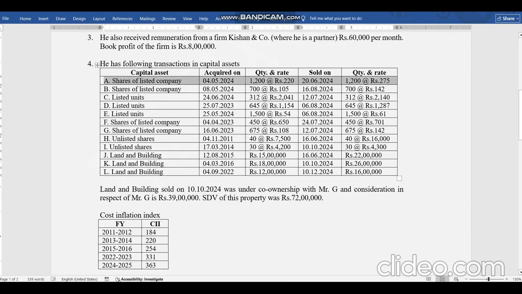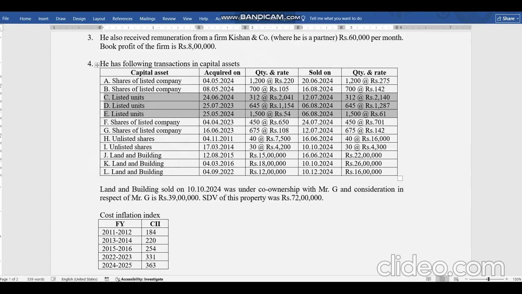What does the question say? We'll cover C, D and E. What does the question say? That he acquired some listed units on 24th July 24 and he sold them prior to 23rd July. So it is short term, it is very clearly evident.